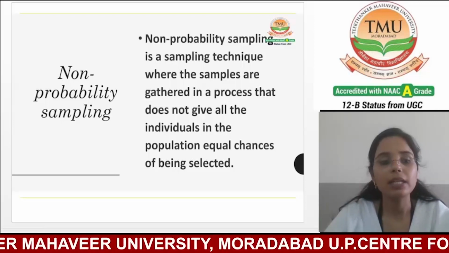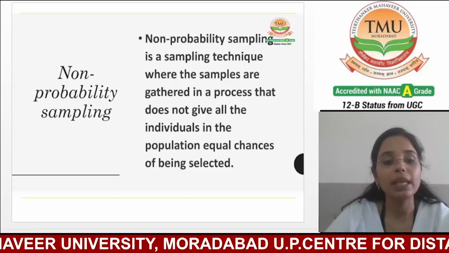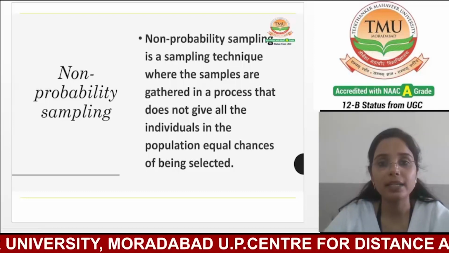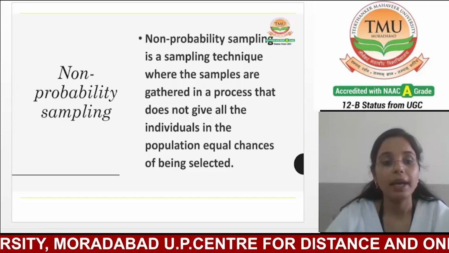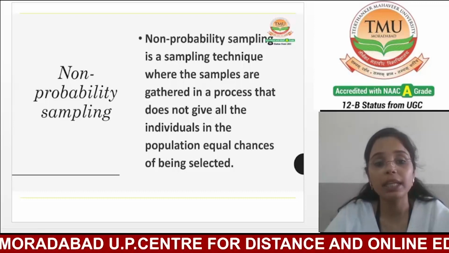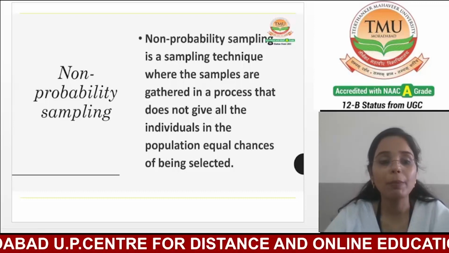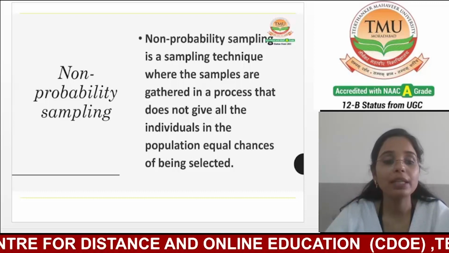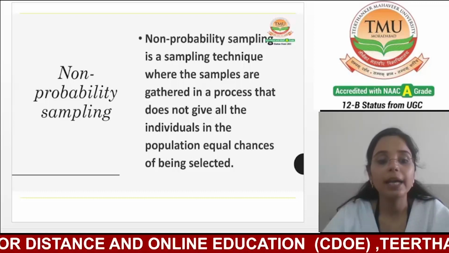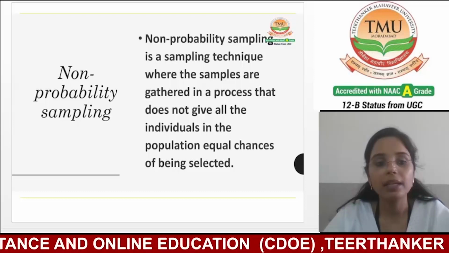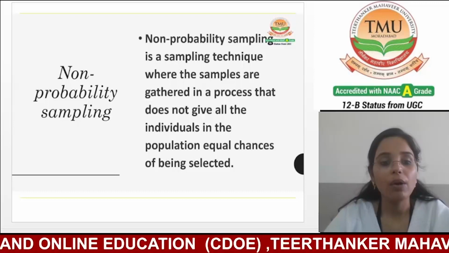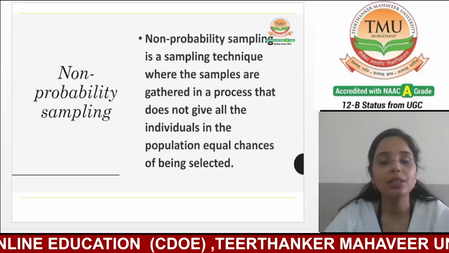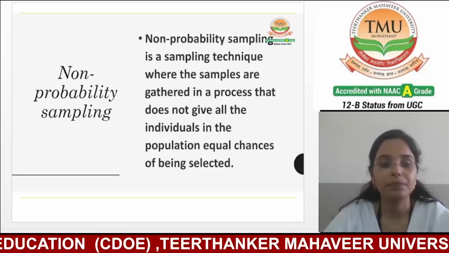As a result, non-probability sampling can lead to biased results, as the sample may not be representative of the whole population. Despite this, non-probability sampling is often used in exploratory research, pilot studies, or when time and resources are limited.